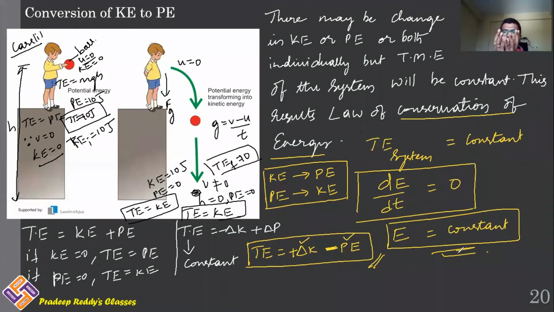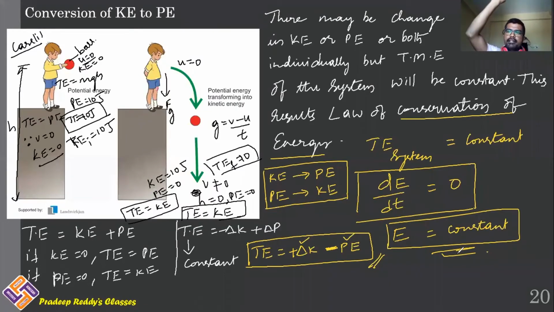Suppose you are taking an object in your hand, standing on the surface of the ground, and you throw it upward. When you throw it upward from the ground, it goes to a certain height. Initially, the velocity is not equal to 0, so the body possesses kinetic energy. Total energy is equal to only kinetic energy when you are throwing up.